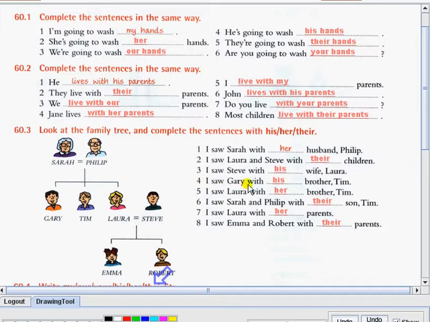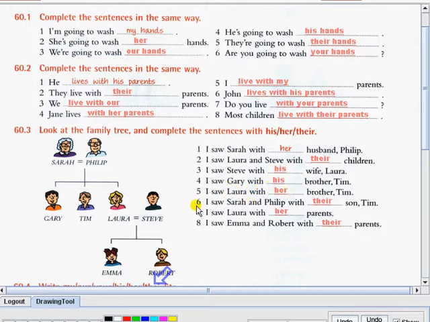4. I saw Gary with his brother Tim. This is Gary and this is Tim. They are brothers. So his here is referring to Gary. 5. I saw Laura with her brother Tim. Laura and Tim are also siblings. So in this sentence, we are talking about Laura. So her is referring to Laura. And since Laura is a girl, we use her.